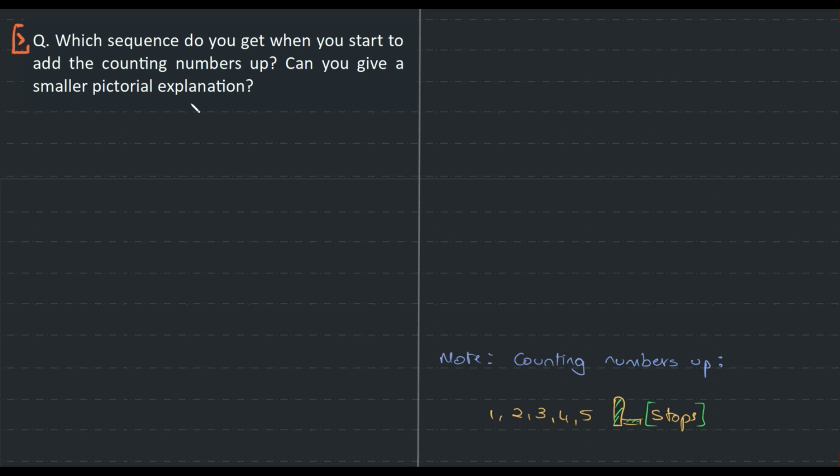Next, what sequence do you get? To be honest, I don't remember what sequence you will get. Let's see what we get. So we will start off with 1, and then we are trying to add up, right? Let me change the color. 1 plus 2, which is 3. Then we get 1 plus 2 plus 3, which will be equal to 6. So 1 plus 2 plus 3 plus 4, which is equal to 10, right?